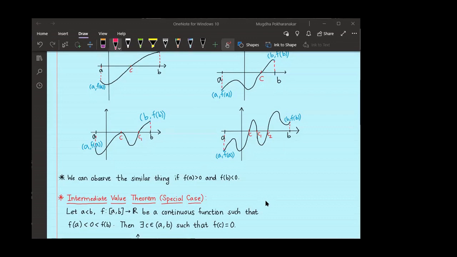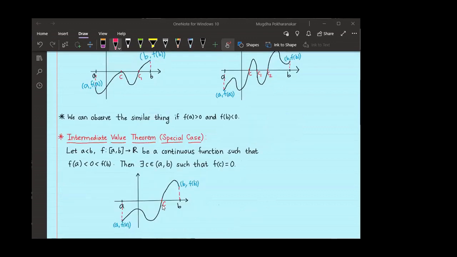So for the proof, I will use this simple graph. I want to prove the existence of this c and prove that f of c is 0. For this proof, I will use the LUB axiom. I hope all of us know what the LUB axiom is. So for that, I want to construct a set such that c will be its LUB. How will I construct my set?